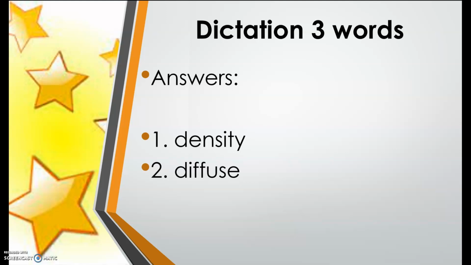Next, number 2. Diffuse. D-I-F-F-U-S-E. And number 3, medium. M-E-D-I-U-M. Very good.